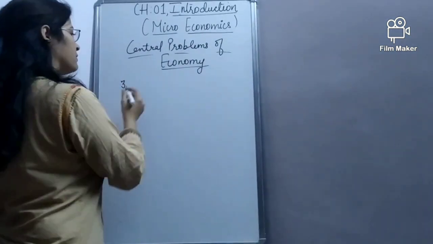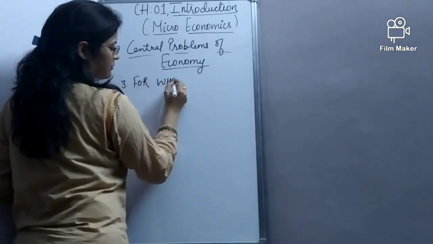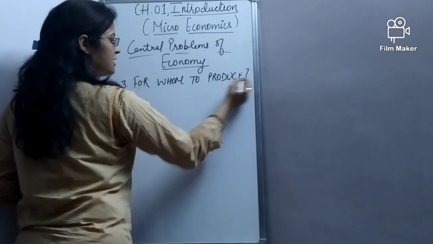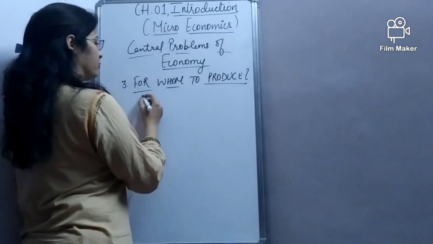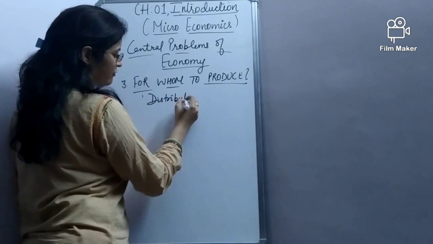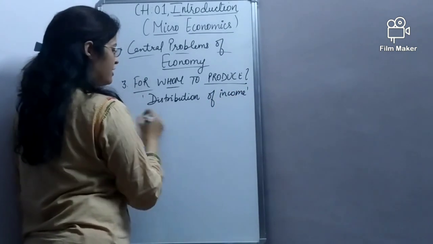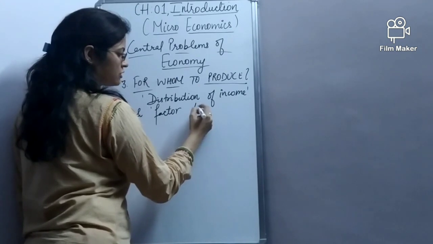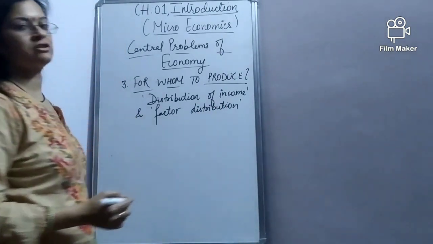The next central problem we have is for whom to produce. In this, we have to decide who our end consumers are, and therefore it deals with distribution of income and factor distribution. It deals with income distribution and factor distribution.